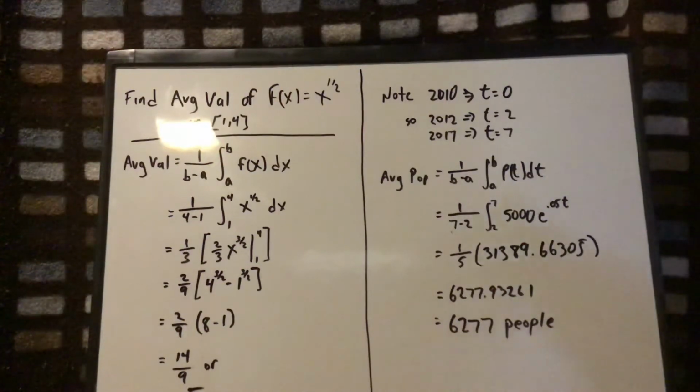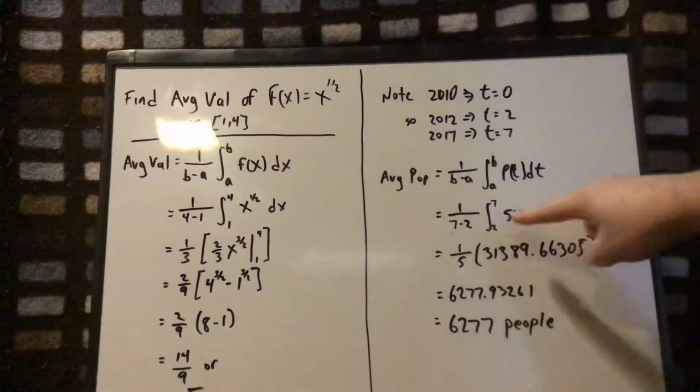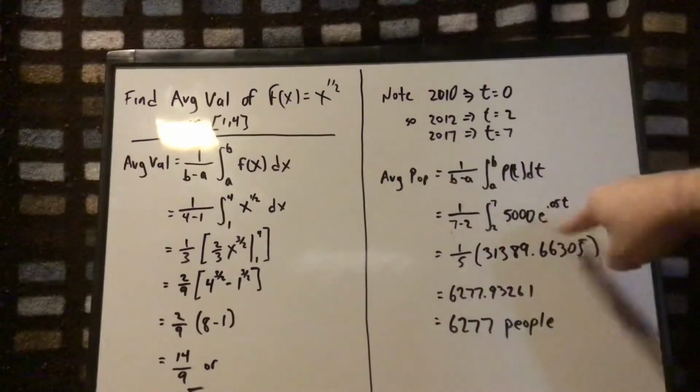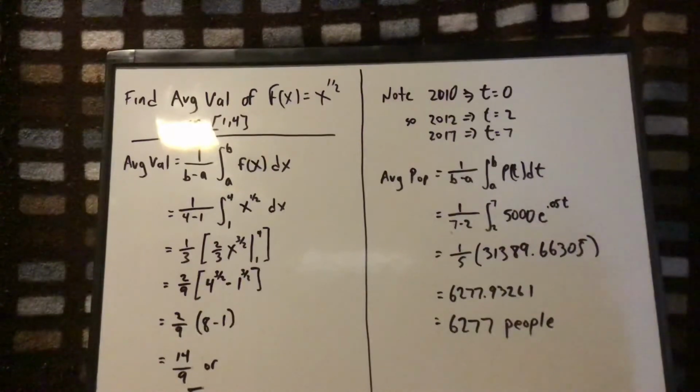I just wrote the average population for Bigny. In general it is 1 over b minus a, the integral from a to b of the p of t, Bigny's population function. Specifically in the problem, the b and the a are 7 and 2, so you're doing 1 over 7 minus 2, integral from 2 to 7 of the population function. Now you can just throw all of that into a calculator.